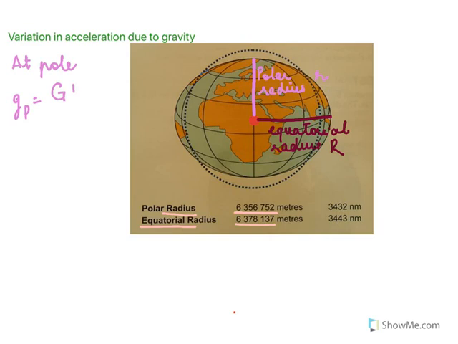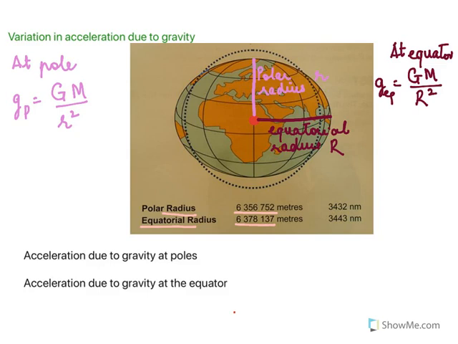So at the pole, the g at the pole would be GM over r squared, with a small r, because the polar radius is less. But at the equator, the acceleration due to gravity will be GM over R squared.